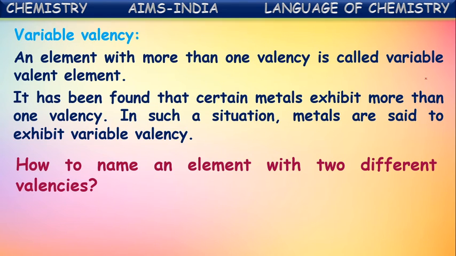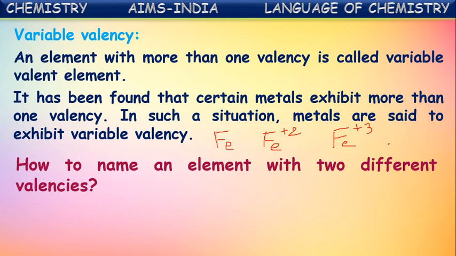For example, if you see iron, iron can exhibit two valencies. What are those two? Fe plus 2 and Fe plus 3. In different compounds, different valencies are seen for iron. In some compounds, we observe iron with plus 2 valency, and in some compounds, with valency 3.